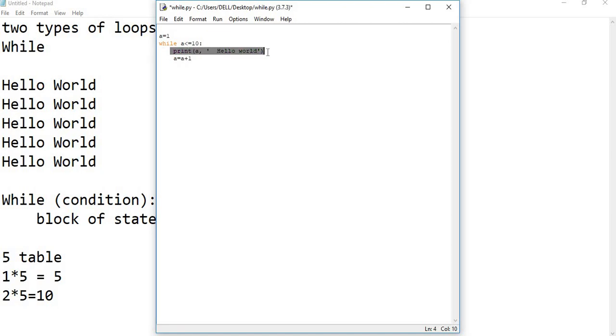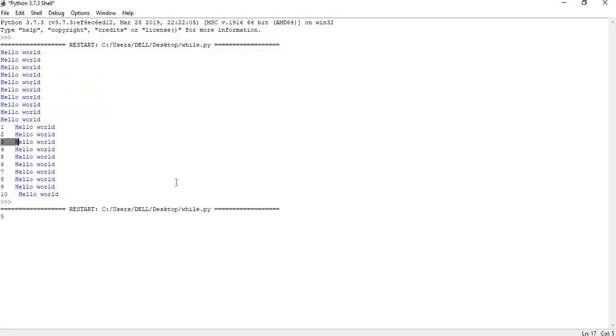Let me change the print here. Let me remove the indentation, let me follow the indentation. Yes, print. So what I am doing is a star 5. I told you the 5 table is what I required, right? Yes. So a equal to a plus 1. Now let's run this. First I need to save it, and let's run this. So do you see this? I have got a 5 table, 5, 10, 15, 20, and so on, up to 10.